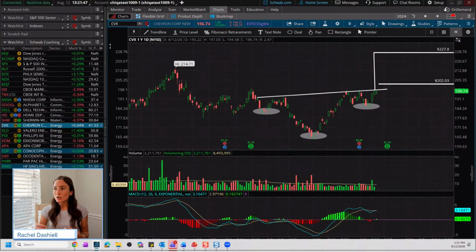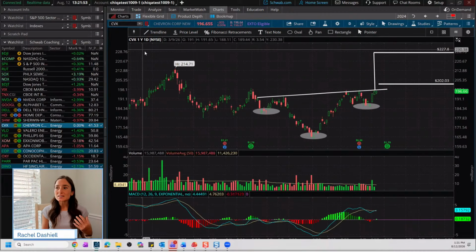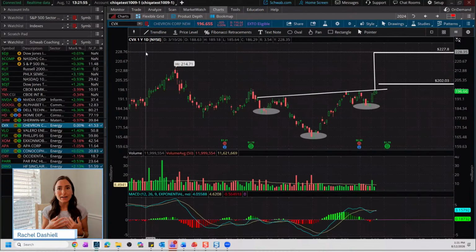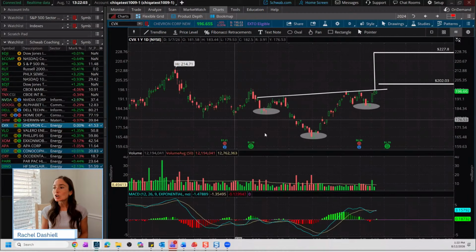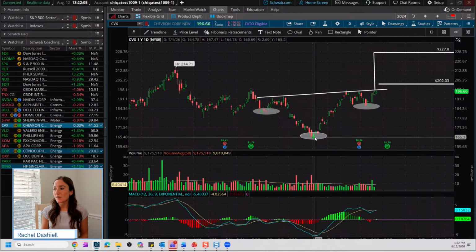Now for this one, I know traders would like to see an increase in volume on the breakout, but it's not necessarily an entire requirement, because the biggest requirement with volume, especially with inverse head and shoulders patterns, occurs right around the shoulders and the head. So if we take a closer look at this one, I put this volume average study on. You can see the average line is that little yellow line there.